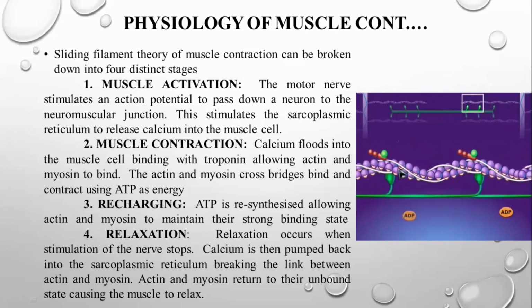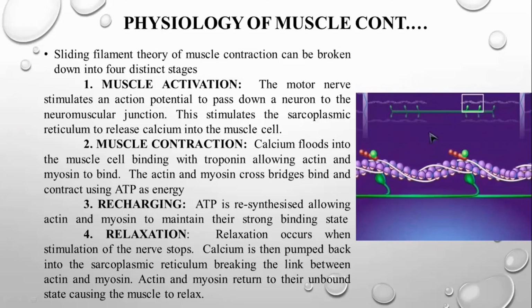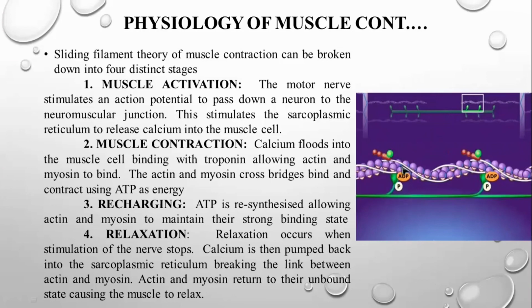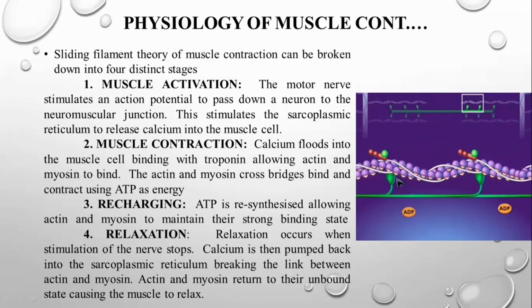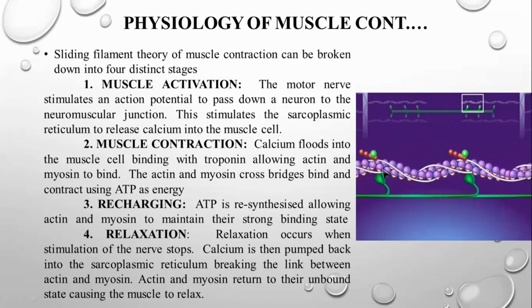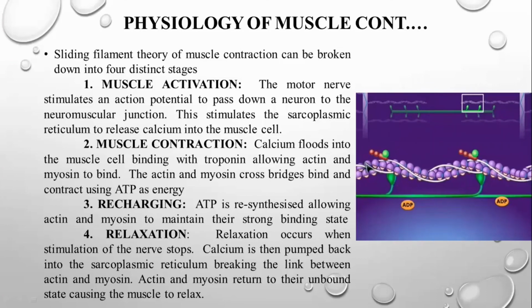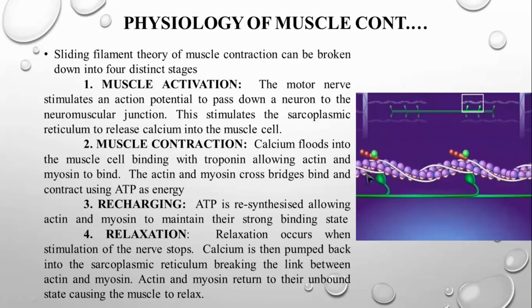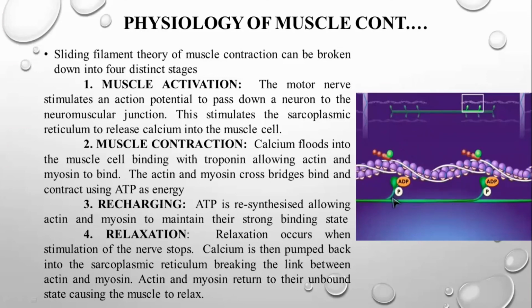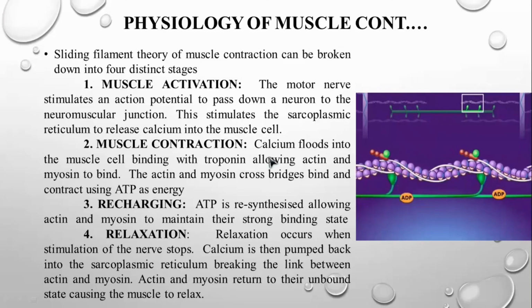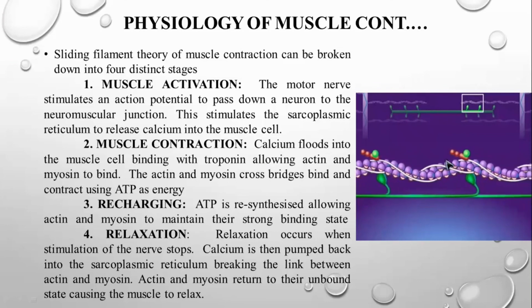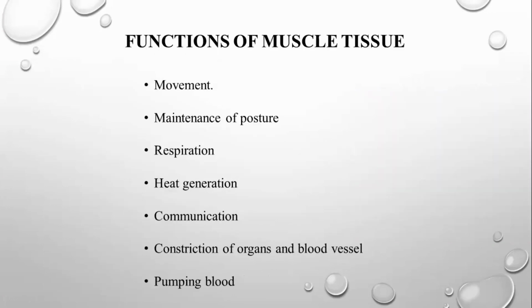actin filament. How? This actin filament releases the calcium ion. That calcium ion is also released by your sarcoplasmic reticulum, and it helps in the cross bridge binding of your myosin and the actin filament. And what happened? It is going to stretch the filament. Okay, and when the stimulus has been stopped, even the ATP will be restored by the head, and it moves down, and it makes the muscle relax. So this is the exact physiology behind the muscle contraction.